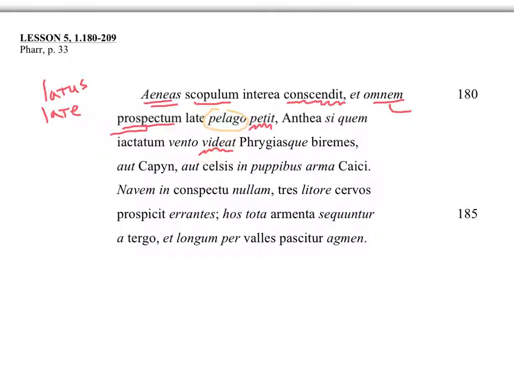He may see something, he may not. So it's not an indicative sense that he is seeing something that's grounded in reality. He might see something or he might not see it. And since there's this unknown quality about it, we're using the subjunctive here with this if. So if he might be able to see, quem means anything. This is really aliquem.